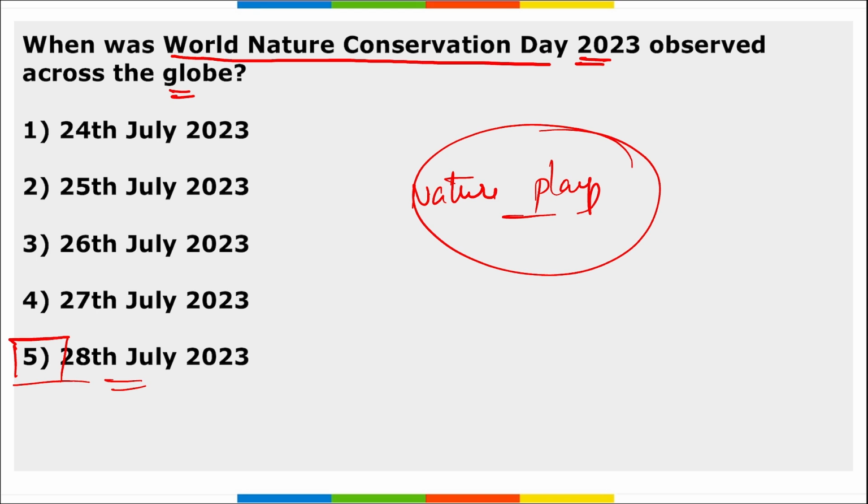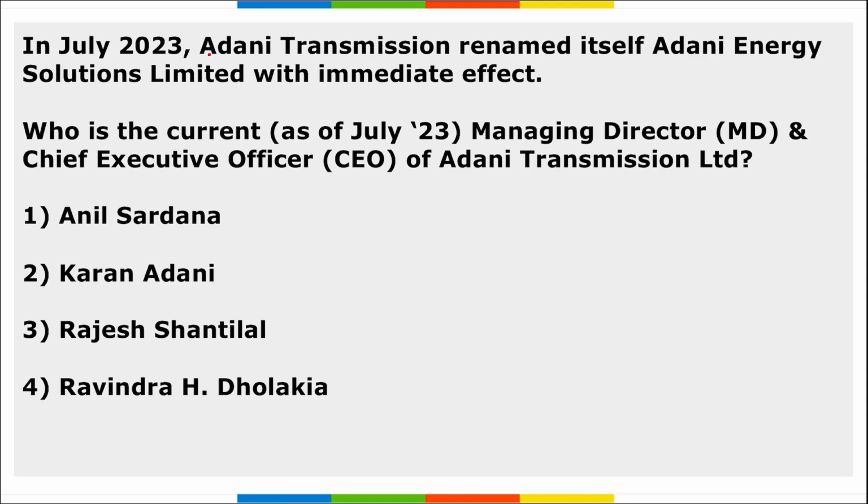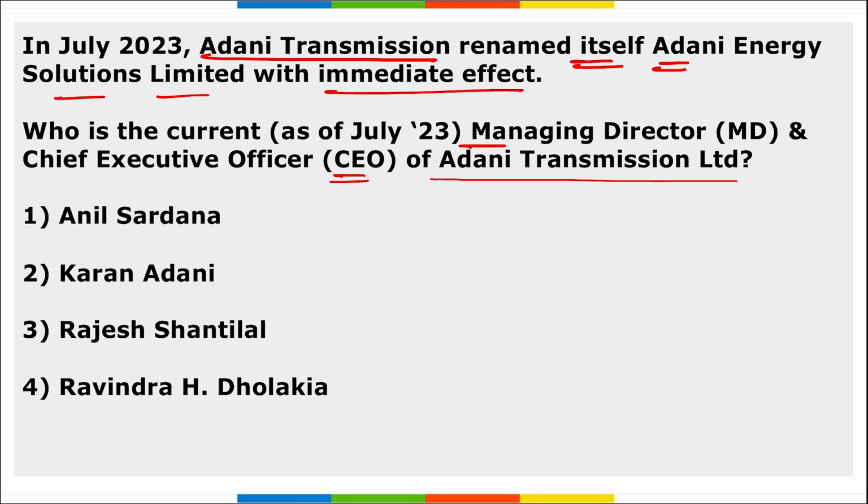nature plays a vital role in supporting the survival of living beings and protecting the species of plants and animals on the planet Earth. Next, Adani Transmission renamed itself Adani Energy Solutions Limited with immediate effect. Who is the current managing director and chief executive officer of Adani Transmission Limited? He will be Anil Sardana, right? He is the MD and CEO of Adani Transmission Limited, correct? Then remember, Adani Transmission renamed themselves to Adani Energy Solutions Limited with immediate effect.